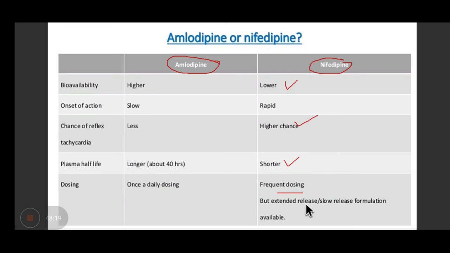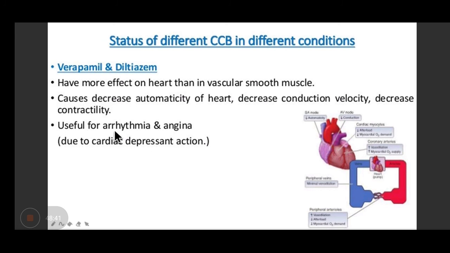But its dosing is frequent, whereas amlodipine is given once a day. Less chances of reflex tachycardia are there because of slow onset of action. So that's why amlodipine is preferred for the treatment of hypertension. Whereas verapamil and diltiazem are given for arrhythmias and angina only.